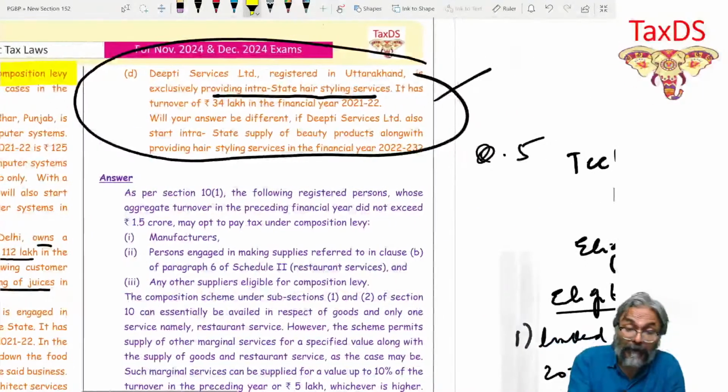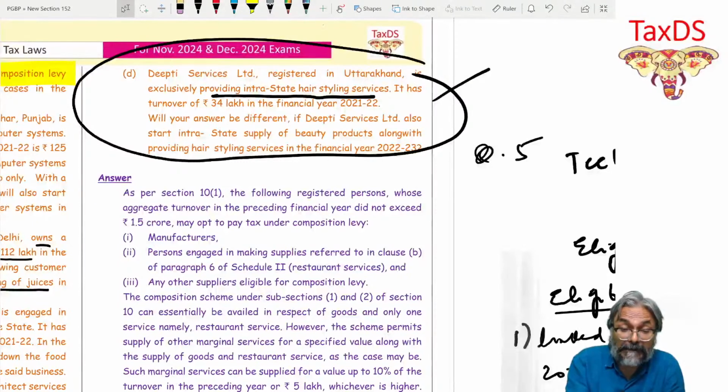IDT Services Limited, registered in Uttarakhand, is exclusively providing intrastate hairstyling services. It has a turnover of 34 lakhs in the financial year 21-22. Will your answer be different if the company also starts intrastate supply of beauty products along with the hairstyling services in the financial year 22-23?